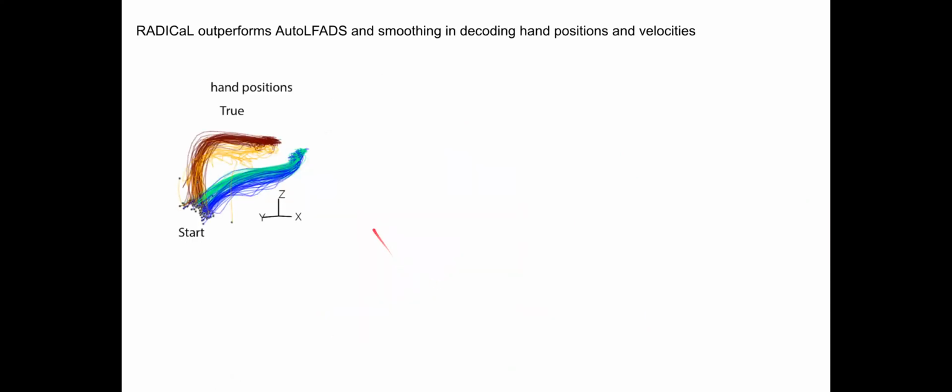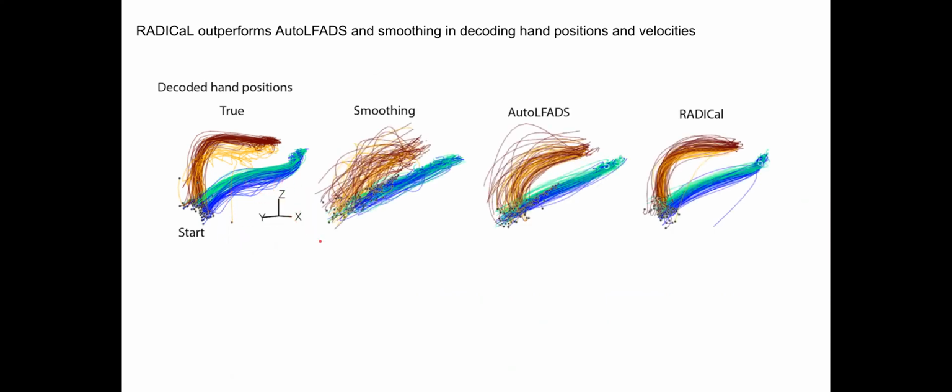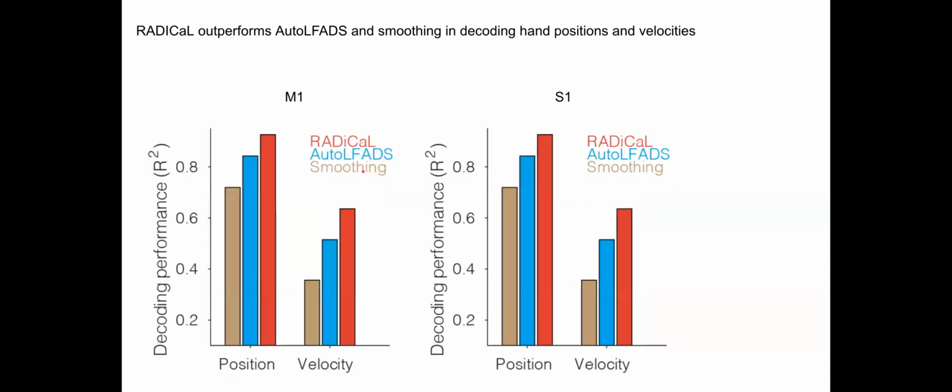Next, we quantify how good RADICAL infers network states by decoding hand kinematics from the inferred firing rates. So here is the true hand positions. And here are the decoded hand positions. Comparing smoothing and auto ALPHAS, we can see RADICAL gives better prediction. We then quantify the decoding performance using R squared. RADICAL shows the highest R squared across position and velocity, and across M1 and S1.